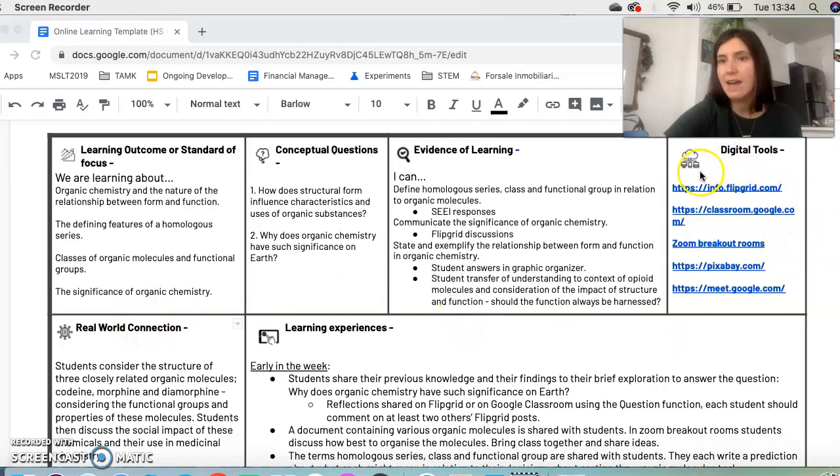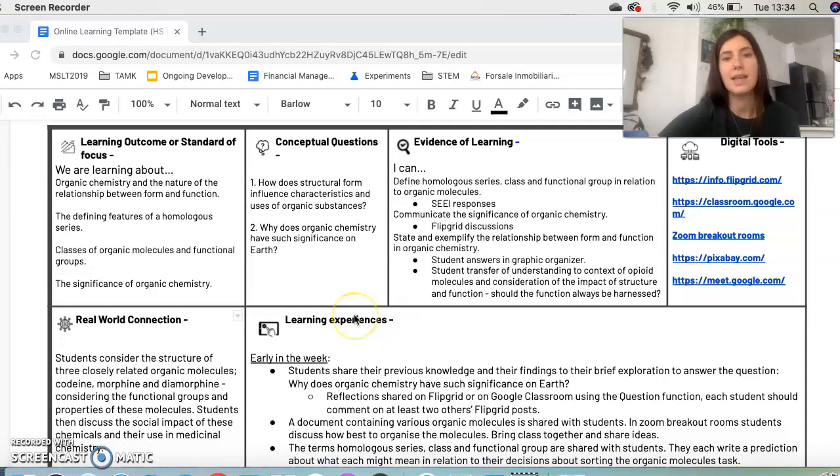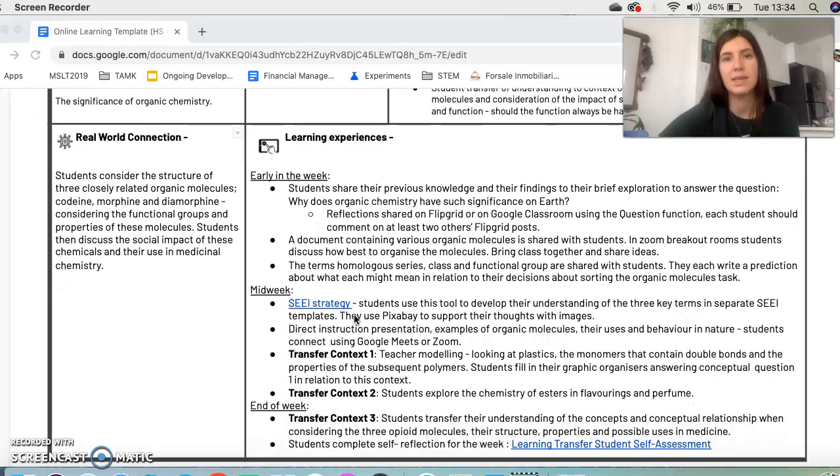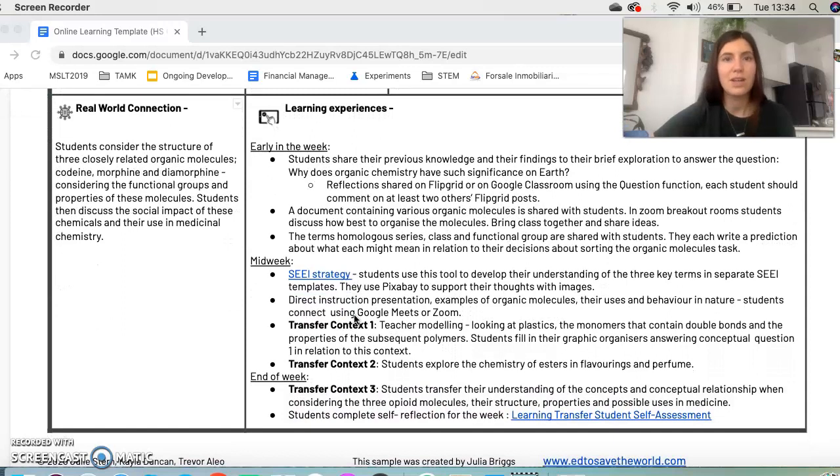Over here I have my digital tools, and this is helpful for students that I share this with so that they can find all of the resources that they need to use during their learning experiences over the week. If we go down to the learning experiences, how I've organised them early in the week, midweek and end of the week, to start with, my focus is on surface learning.